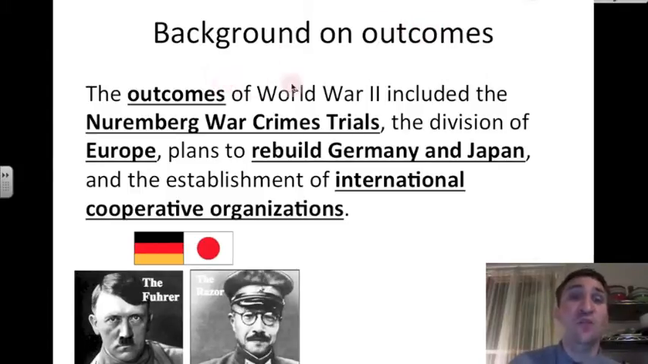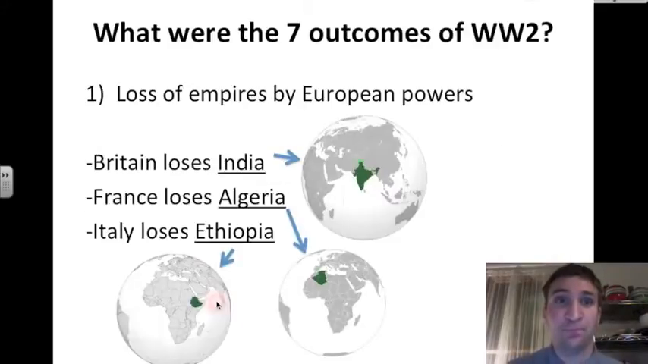The outcomes of World War II included the Nuremberg War Crimes Trials, the division of Europe, plans to rebuild Germany and Japan, and the establishment of international cooperative organizations. So Germany has Hitler out of power, and Japan has Hideki Tojo and Emperor Hirohito out of power. What happens to them? Let's see.